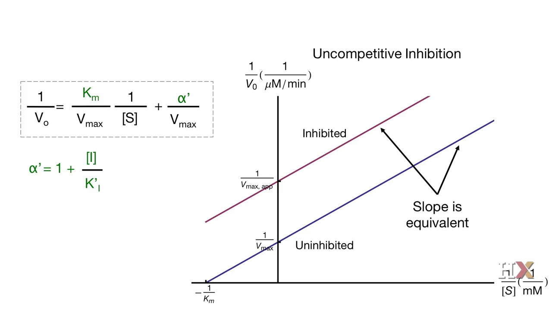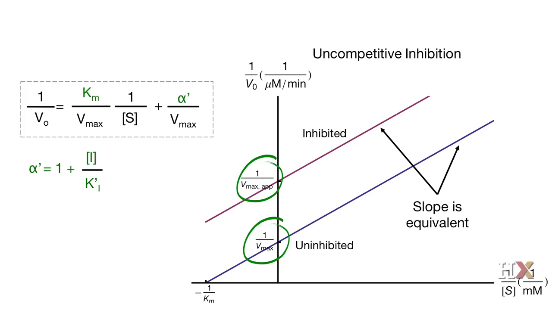Now if we look at the intercept with the y-axis, without inhibitor it's 1 over Vmax. With inhibitor it's alpha prime times 1 over Vmax. And alpha prime is larger than 1, which means that the straight line with inhibitor will intercept the y-axis, the vertical axis, at a much higher position.